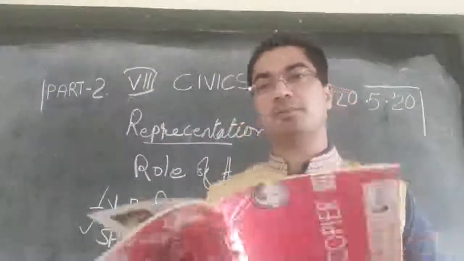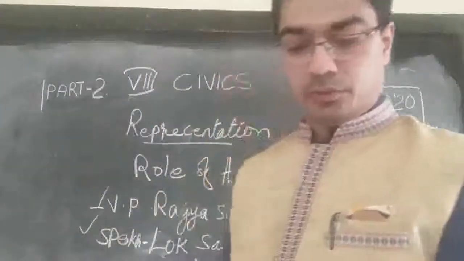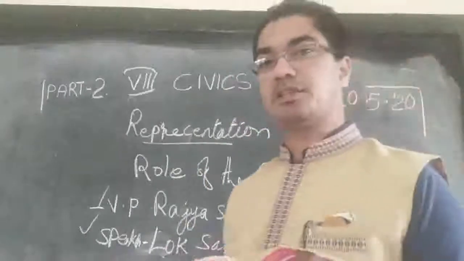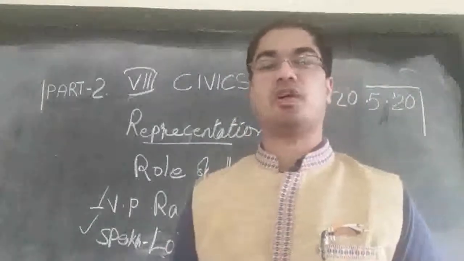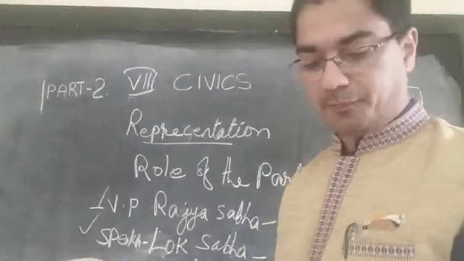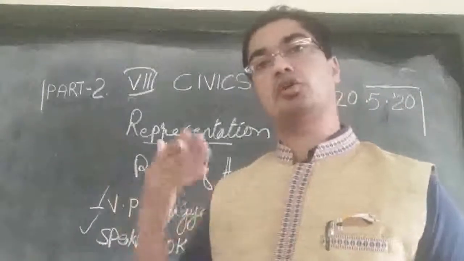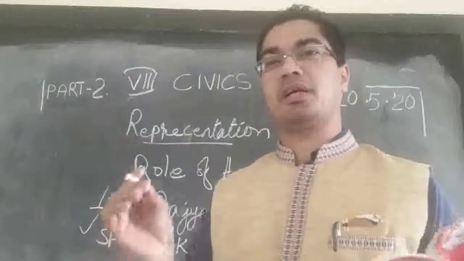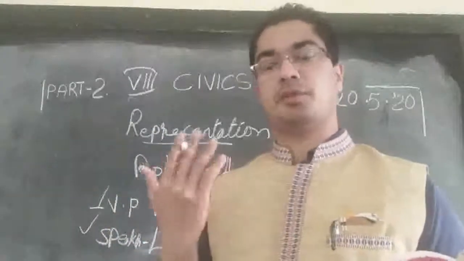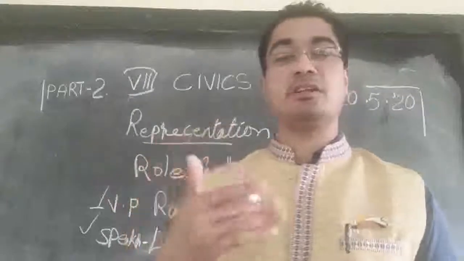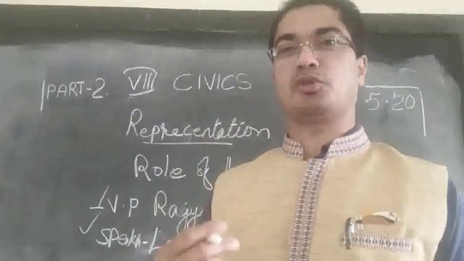So people elect the members, as I said before, for 5 years. After 5 years there will be election again, and every constituency will have many candidates. You can have so many candidates. Every party can put their own candidates, or if some people don't have a party, they can stand as an independent candidate. All that is possible.